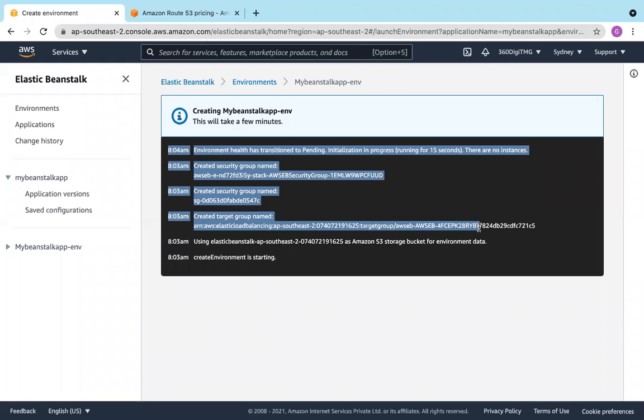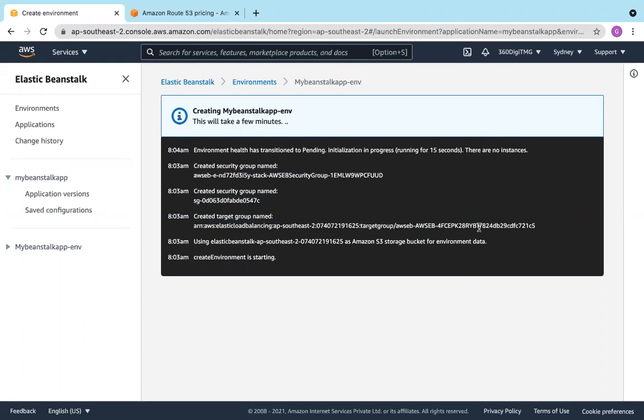Related to ELB. The Elastic Load Balancing target group has been created. And then a security group has been created, with necessary rules like SSH, HTTP.